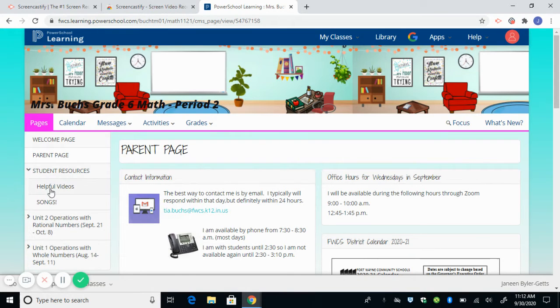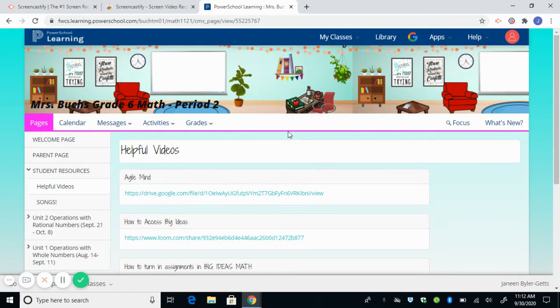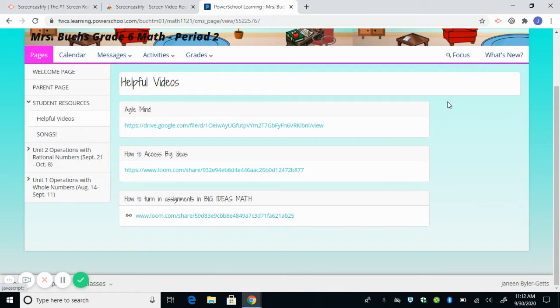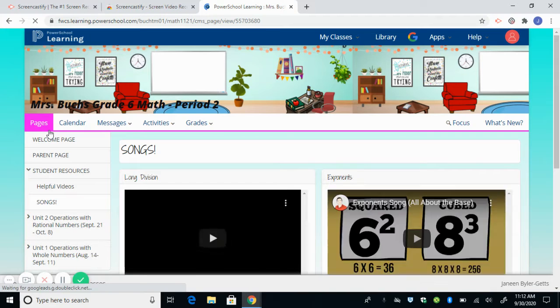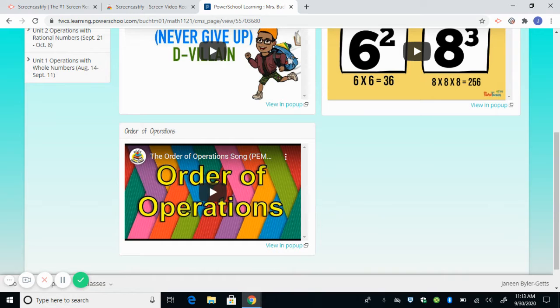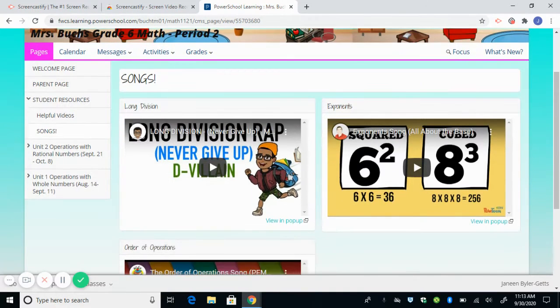Under student resources, you'll see there's a little caret or arrow. You click on that and it'll show you we have helpful videos. These videos tell students, and we update them as we need, but they tell us how to get on Agile Mind, how to access Big Ideas, which is our math book, or how to turn in ideas or assignments in Big Ideas Math. We also post some songs that we've used throughout our instruction that are helpful for the kids to help just solidify their learning. So I encourage them to go back and listen to these often.